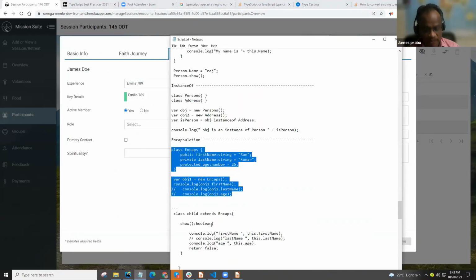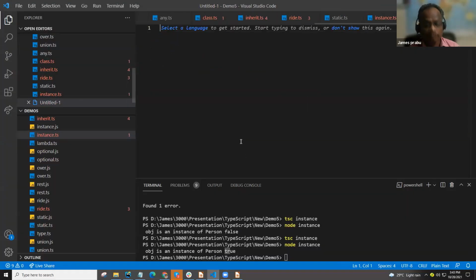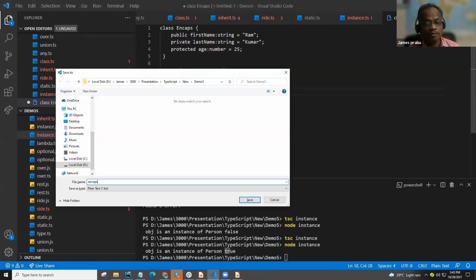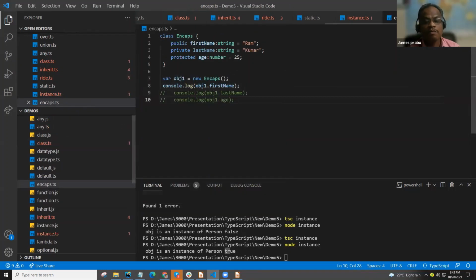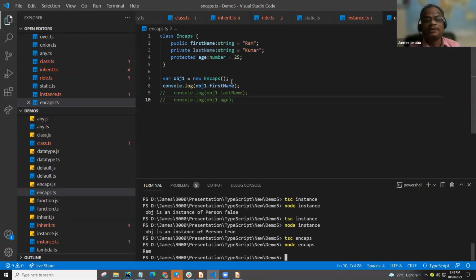Same code is available here. So it prints Ram. Just uncomment this.